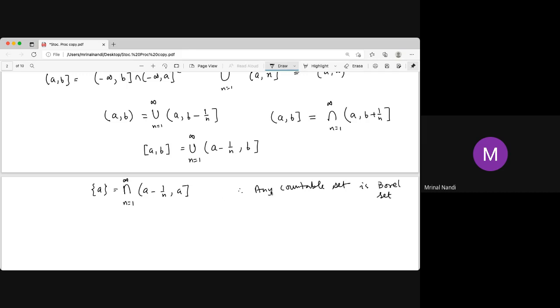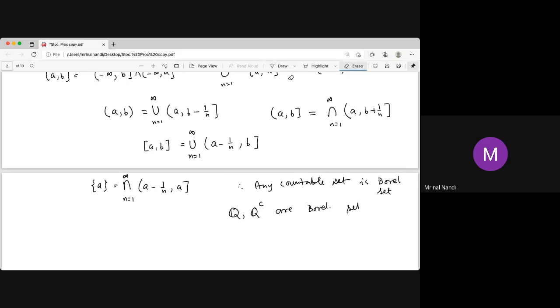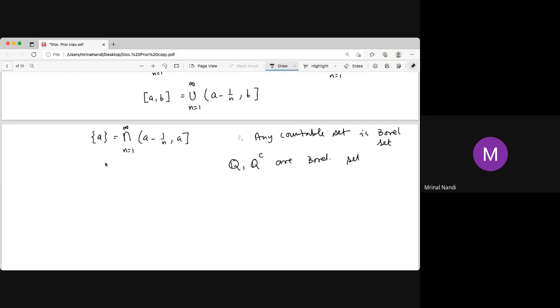Because it is a countable set, it is a countable union of singleton sets. That's why Q and Q complement, which is the set of all irrational numbers, are Borel. I'll prove only one of these, and the rest will follow the same proof.